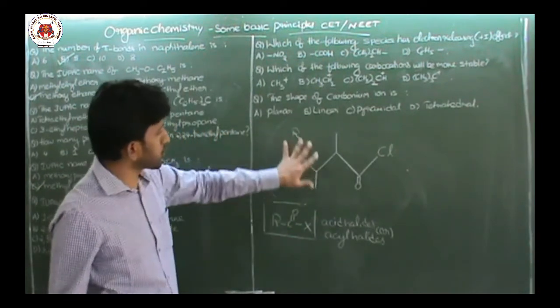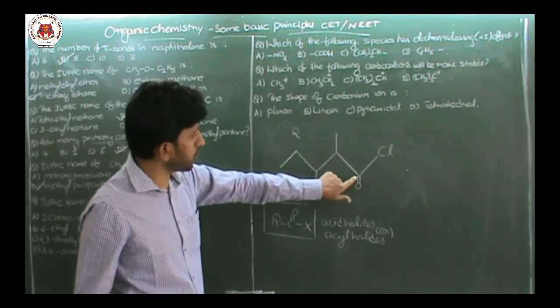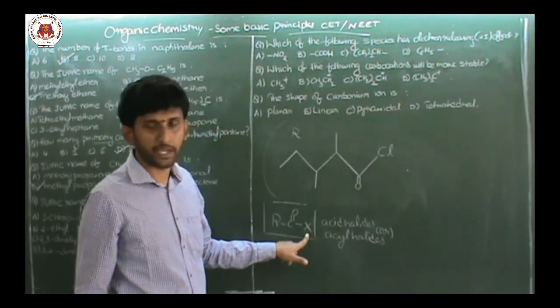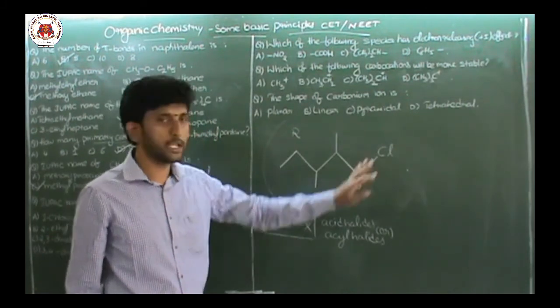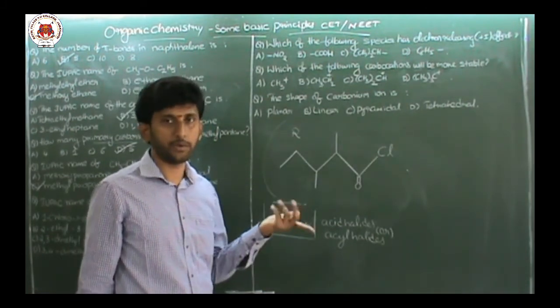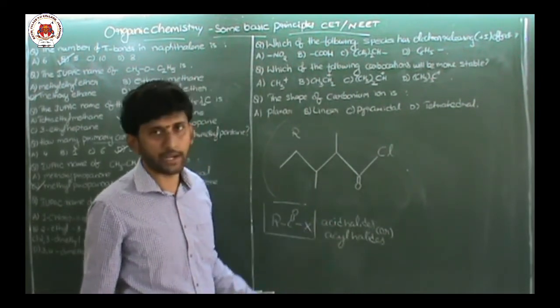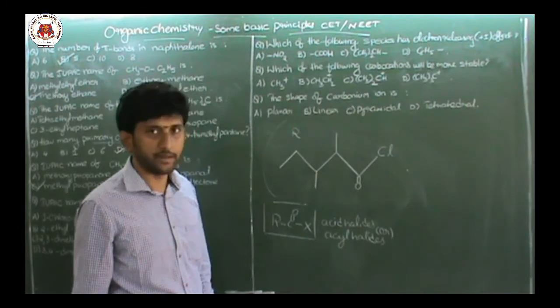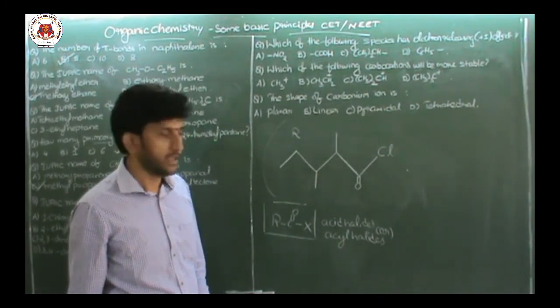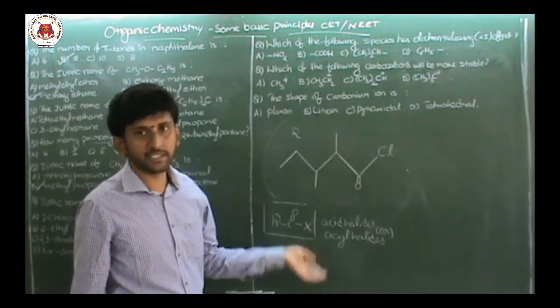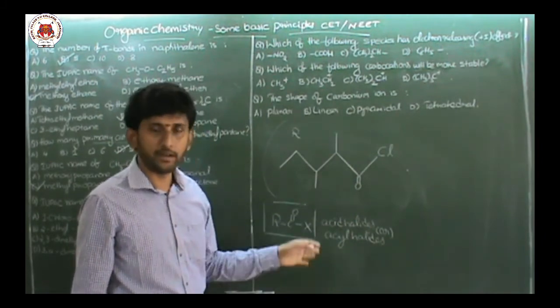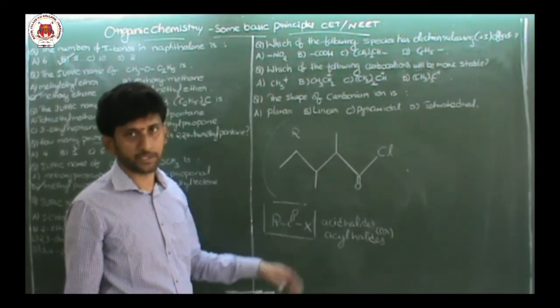So this is R group, you assume. This is CO group, this is X group. X means any halogen, not only chlorine, it can be bromine, iodine, anything. So if chlorine is there, it is acid chloride or acyl chloride. Similarly, if bromine is there, acid bromide, acyl bromide, common names.